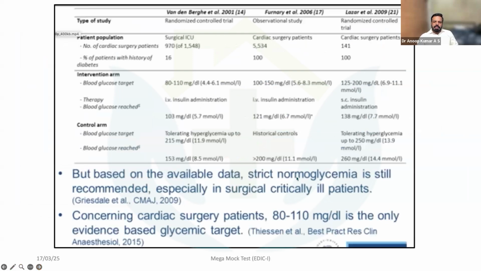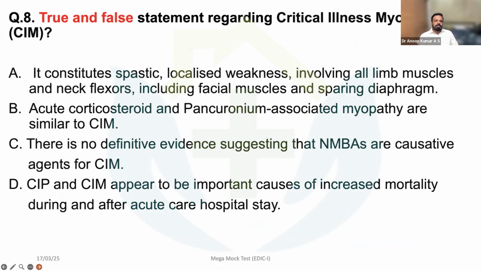Based on the previous study, strict normoglycemia was recommended, especially in surgical critically ill patients. So this question is a slightly old question. Concerning cardiac surgery patients, strict control was practiced before, but nowadays, as I've already told, we are worried about the complications of hypoglycemia. That is why the concept of strict normoglycemia is not practiced in the ICU, even though you have had evidence in postoperative patients before.